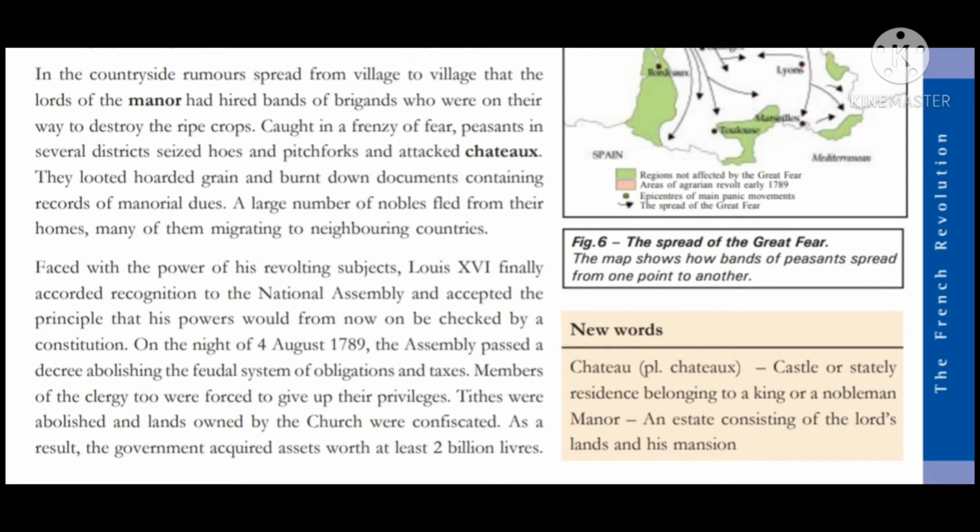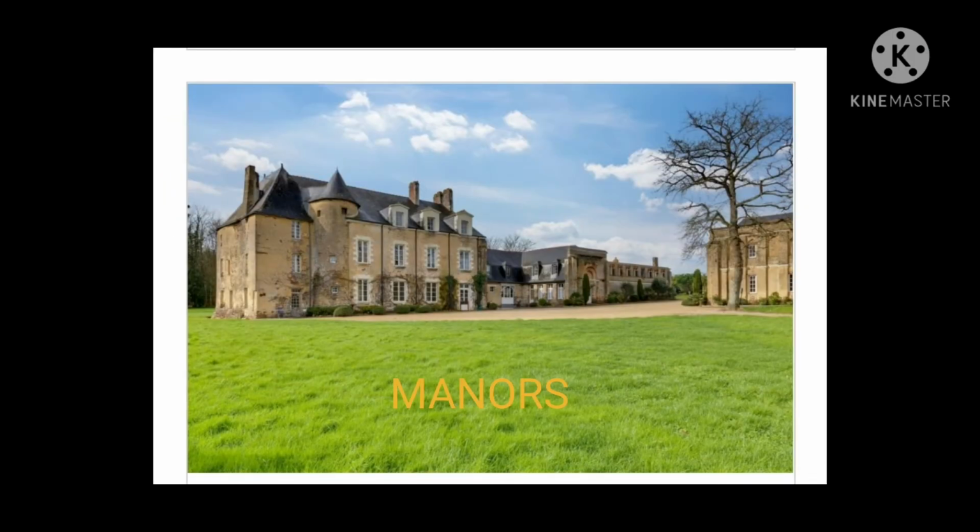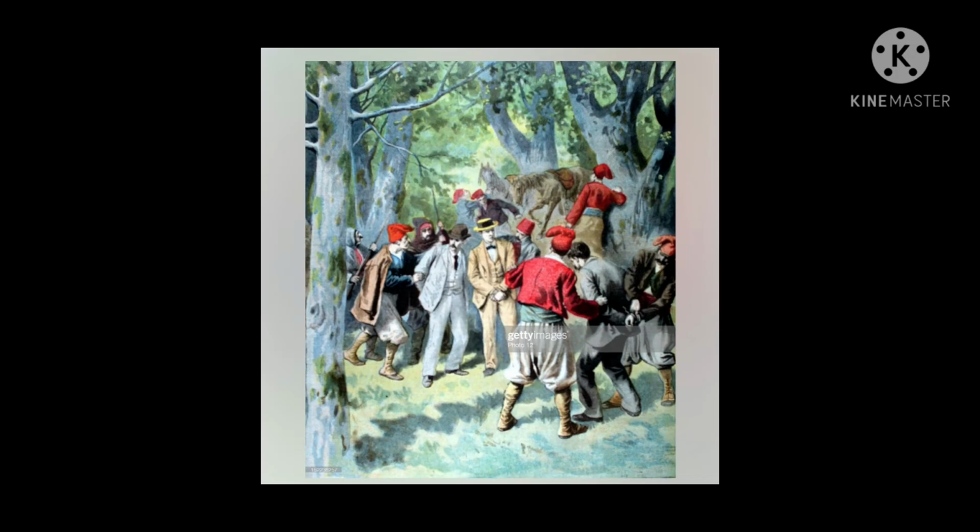Next, in the countryside, which means rural areas, villagers heard a rumor. Rumor means gossip. They heard a rumor that the lords of the manor, the owners of the big houses in the rural areas, were sending brigands. Brigands means bandits, robbers.